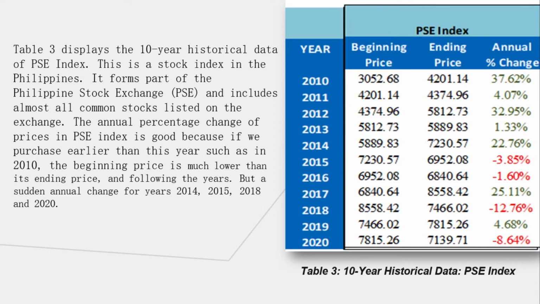The annual percentage change of prices in the PSE index is good because if you purchase earlier than this year, such as in 2010, the beginning price is much lower than its ending price in the following years. And as you can see, there is a sudden annual change for the years 2014, 2015, 2018, and 2020.